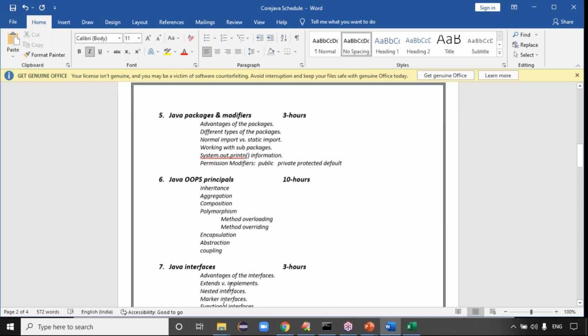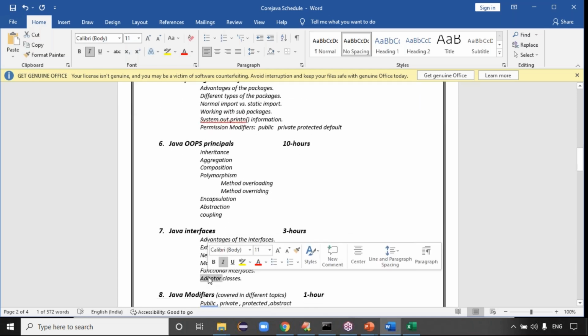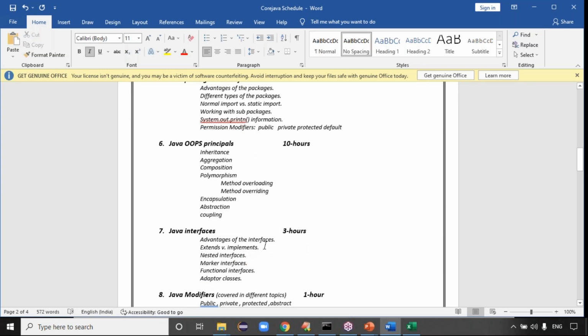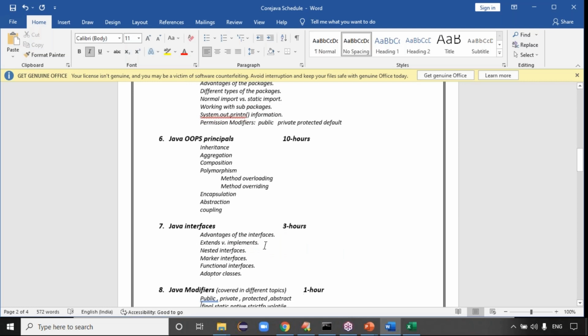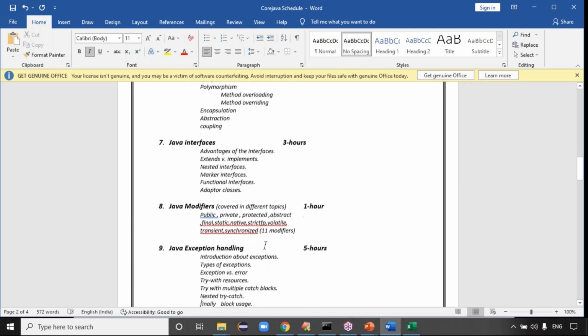Exactly. Java interfaces, guys, these days very important. Functional interfaces, adapter classes, marker interfaces, extends versus implements keyword, Java interface concept, guys. Next is the modifiers concept, and exception handling, guys.